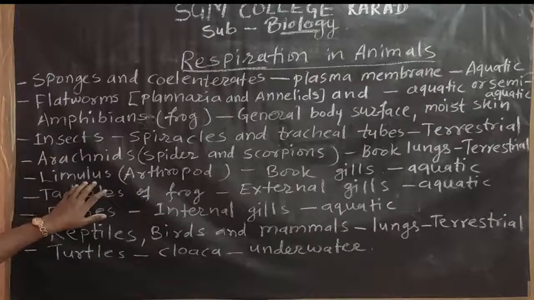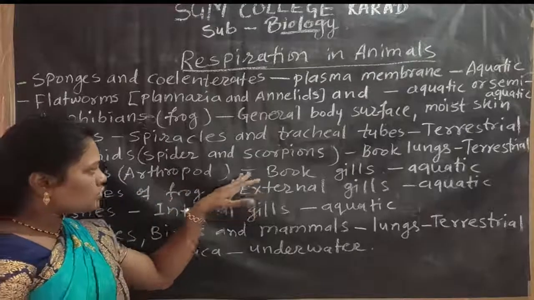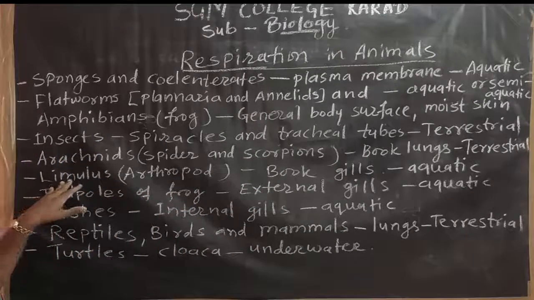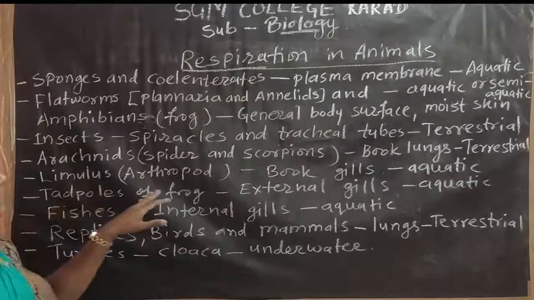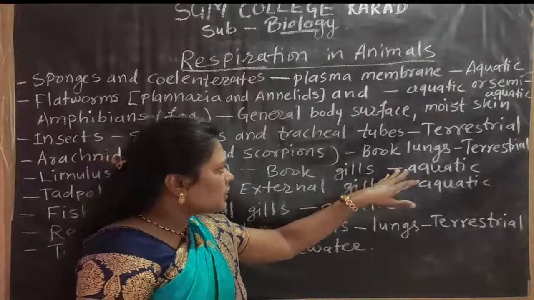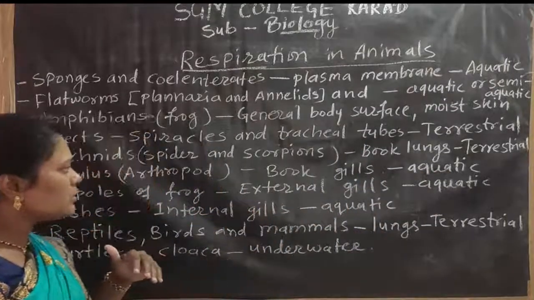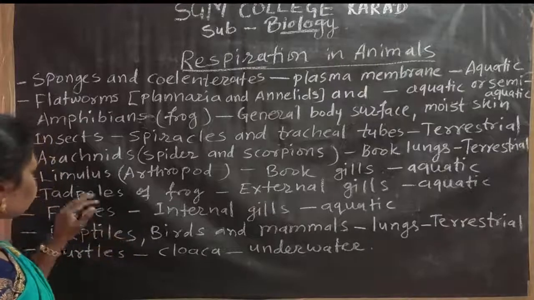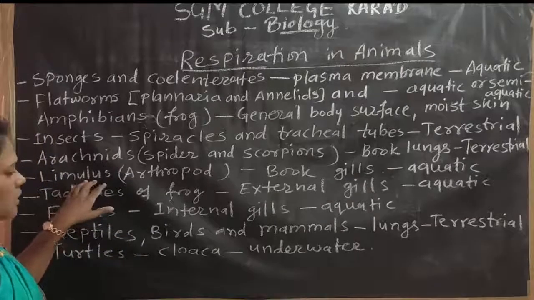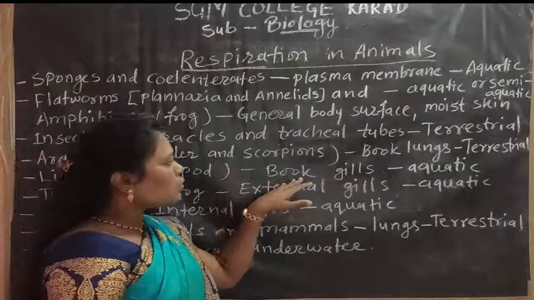Then another one is limulus. Limulus is an arthropod. These animals respire through book gills, and they live in water, so they are aquatic animals. On the body surface of limulus there are book gills.